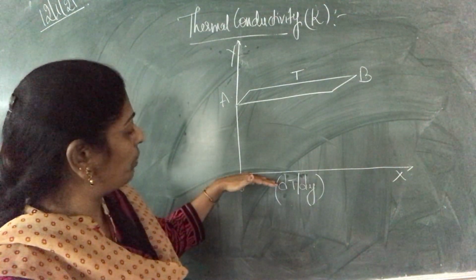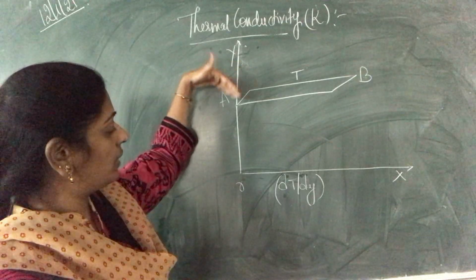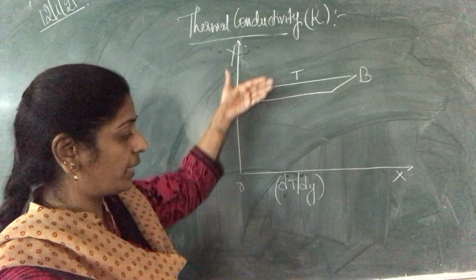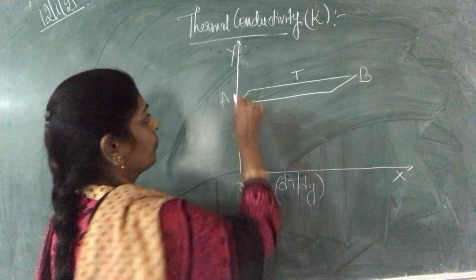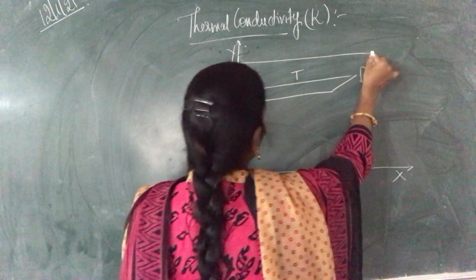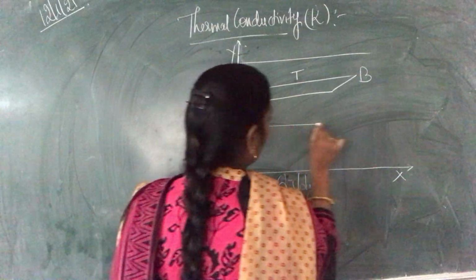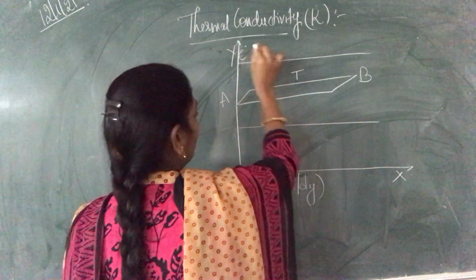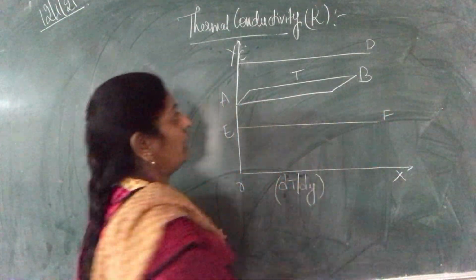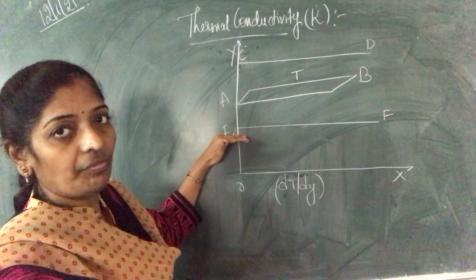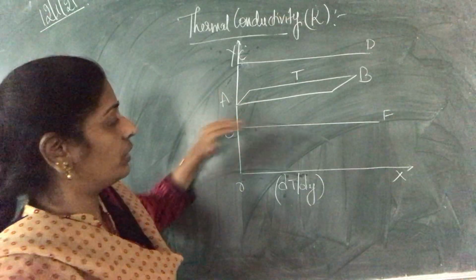As we move from here to the top, up to y, the temperature is increasing at a rate of dT by dy. So here the temperature is T. And we consider two more layers, one above and the other below the AB layer, named CD and EF. So the CD layer and EF layer are above and below this layer.